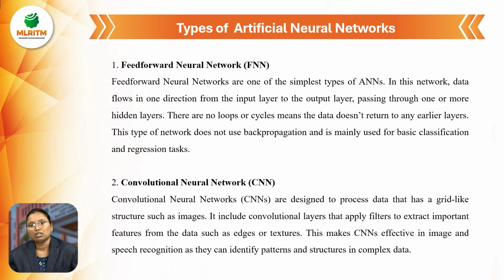And the next one is types of artificial neural networks. So here so many types of artificial neural networks are there. Here I am taking only 4. In that, the first one is a feed-forward neural network. What is a feed-forward neural network? In the sense, it is the simplest form. It is the simplest type of ANN. So here it will take only one direction, that is forward direction only. Data flows in one direction from input layer to the output layer only.